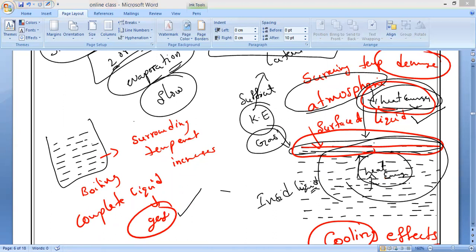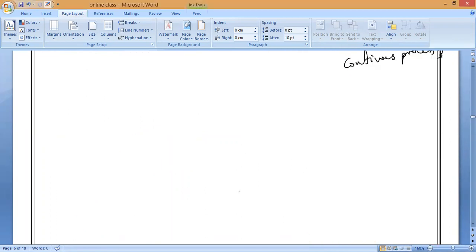That is why you can see wet clothes dry due to evaporation of the water present in them, and rainwater puddles also dry up because of evaporation. Water bodies like puddles, swimming pools, everything. And also you can see Rameswaram. If you go, Rameswaram is famous for what? Common salt. So how are they preparing common salt?